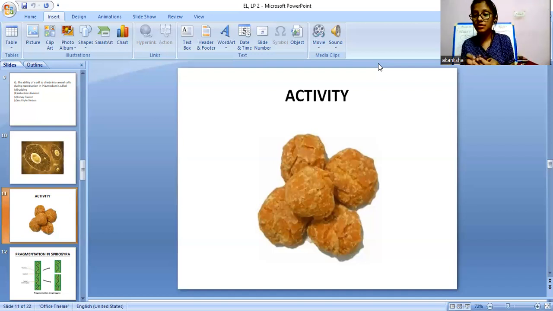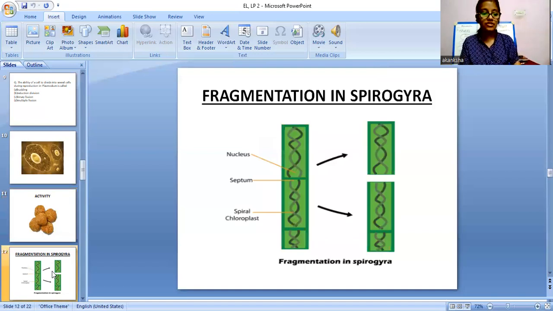The process we just discussed: first it was a whole structure when it was combined, but then it broke into different parts or different fragments, right? So what happened at the end, which process? Fragmentation. Now we are going to discuss fragmentation. This is the next type of reproduction. Now you must be thinking, how will this happen? Now we will move on ahead and you will find your answers.